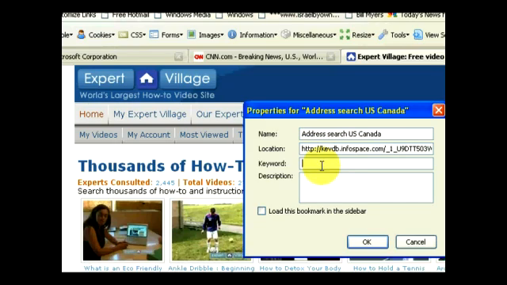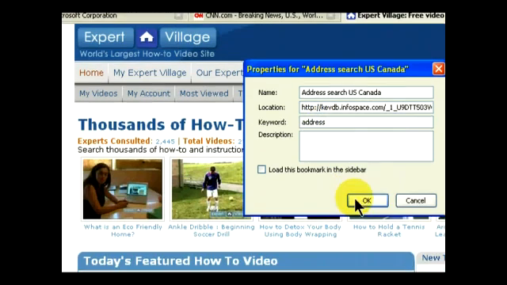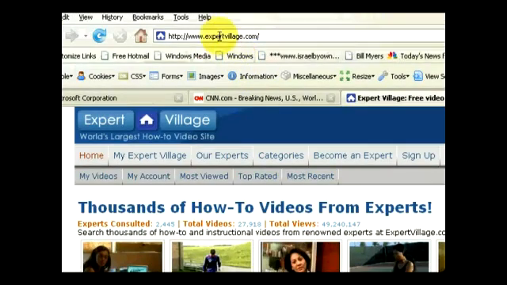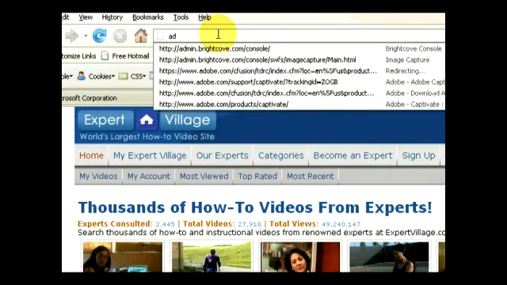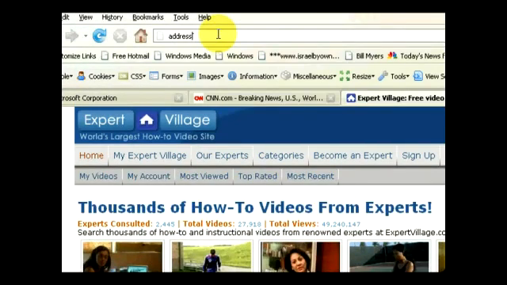And now when I go into my browser, all I have to do is type in the word address, and we see that it automatically knows to search for that web page. So therefore I don't need to know the exact name of the page, and I also don't need to go through my whole list in my bookmarks page to find that particular site. I can just go and call up the web page by the keyword address. This is really helpful in making it easier to search for our favorite web pages.